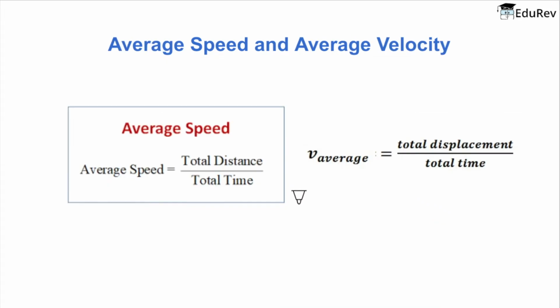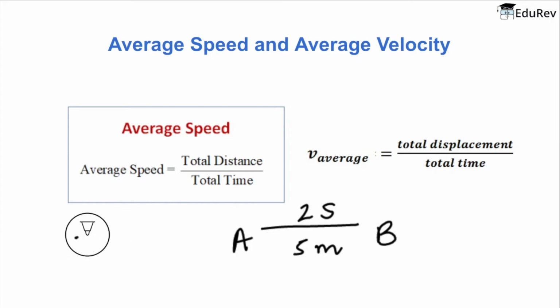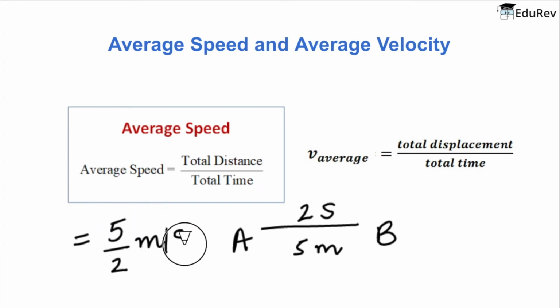So for that purpose, we define the term average speed and average velocity. So average speed by definition is the total distance covered upon total time. So if a body travels from point A to point B, which are at a distance of 5 meters, and it takes a total time of 2 seconds to reach from A to B, then the average speed will be 5 by 2 meters per second. Similarly, we can define the average velocity as the total displacement upon total time.